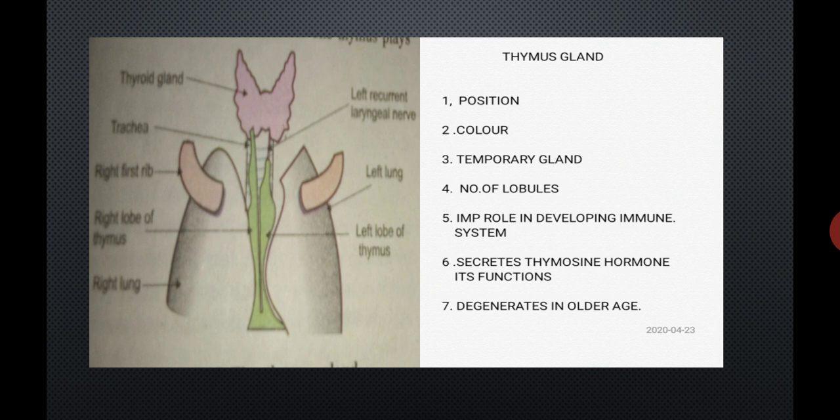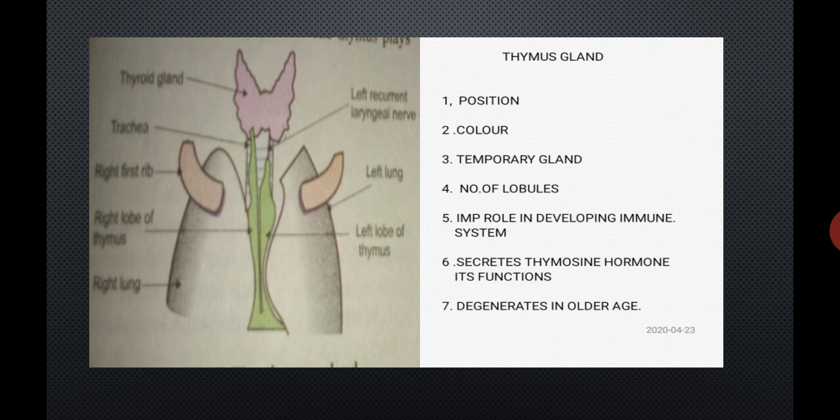The hormone secreted by the thymus gland is the thymosin hormone, which plays an important role in the differentiation of T lymphocytes, thus producing cell-mediated immunity.